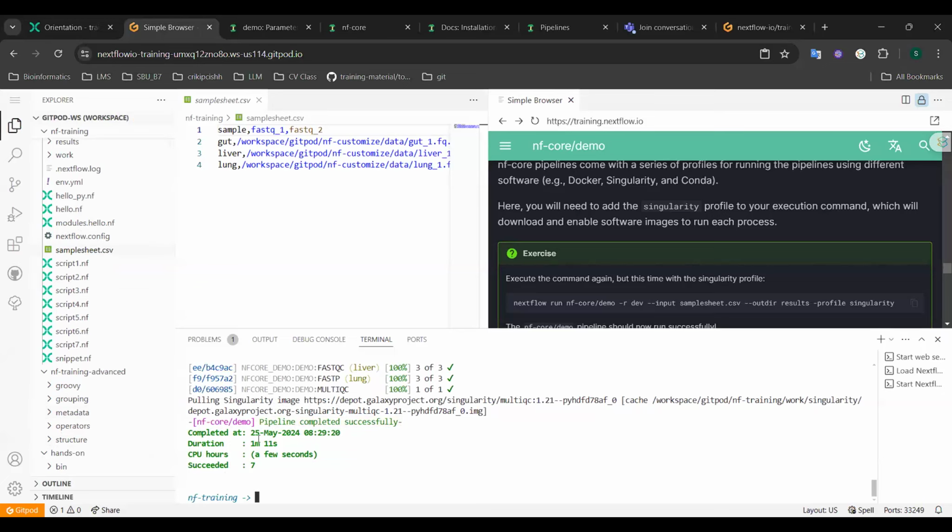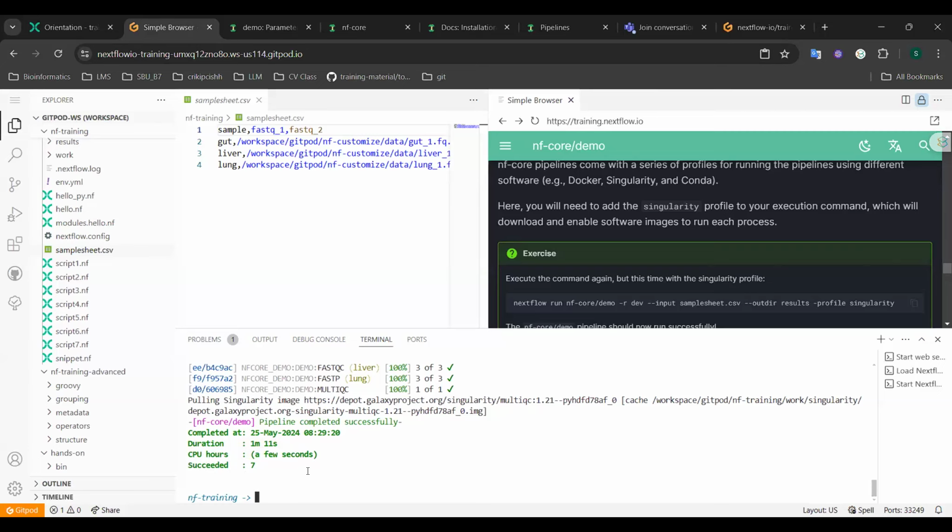successfully. And finally, it provides some statistics about the pipeline execution, such as the total duration, CPU hours, and the number of tasks that succeeded.